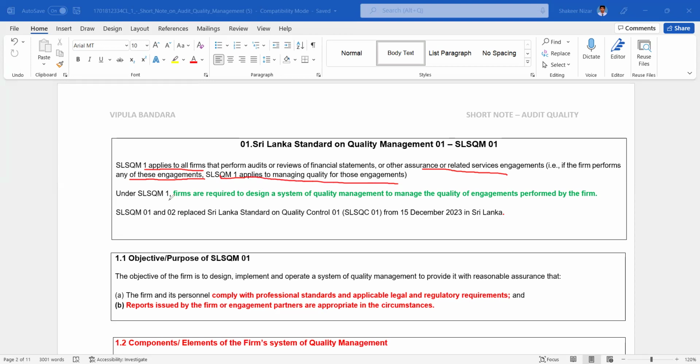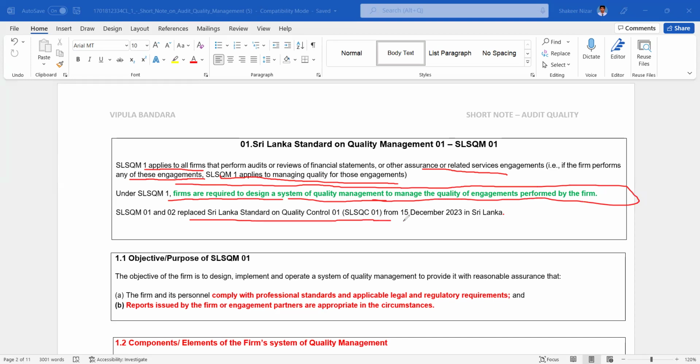Under SLSQM 1, firms are required to design a system of quality management. Design, this is important. Firms need to design a system of quality management to manage the quality of the engagements performed by the audit firm, right? SLSQM 1 and 2 replaced it from 15 December 2023, but globally it was adopted in 2022. We deferred for 1 year.